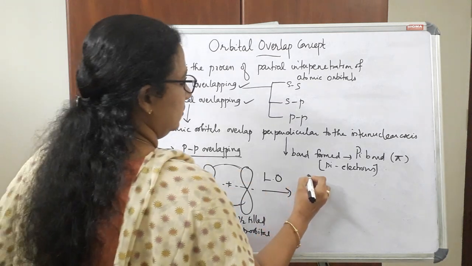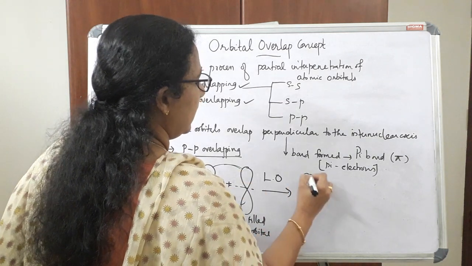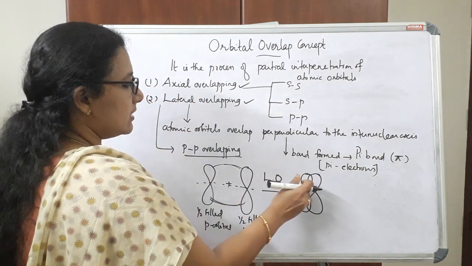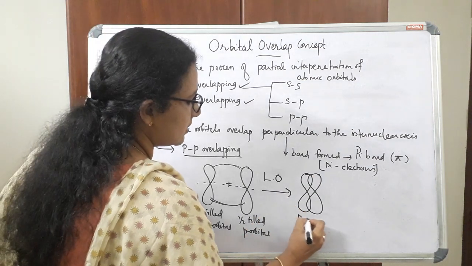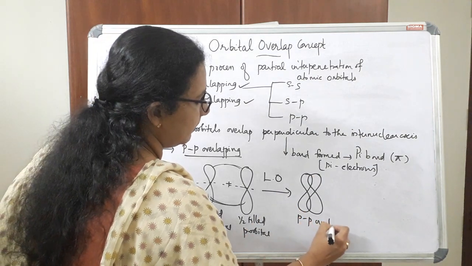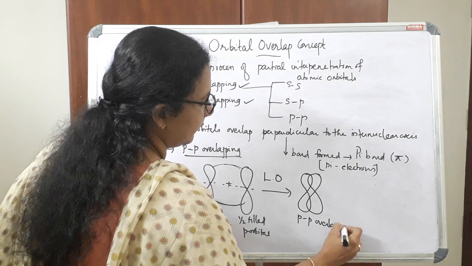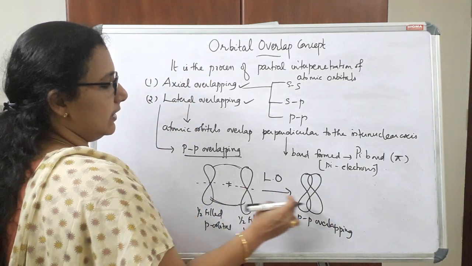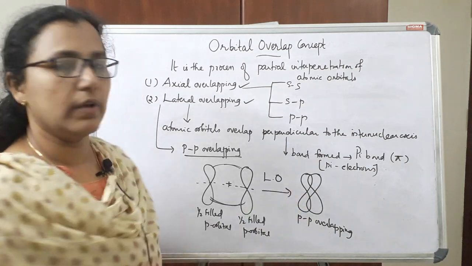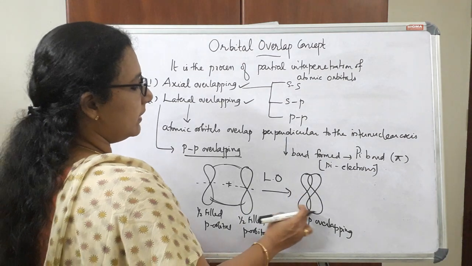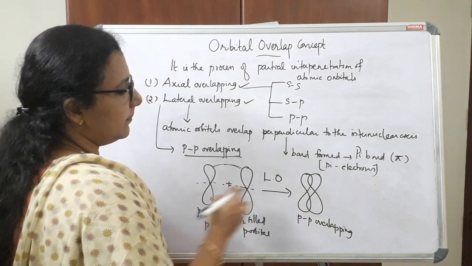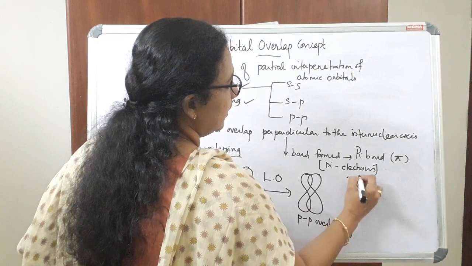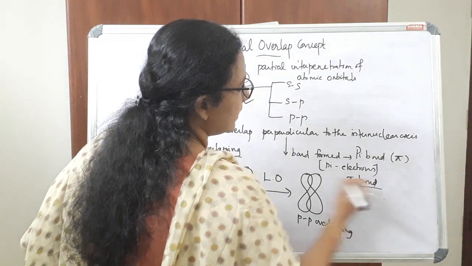So the overlapping will be like this. This type of overlapping is called PP overlapping, where the overlapping takes place laterally. This is a lateral overlapping where two p orbitals overlap laterally and form a pi bond. So the bond formed in this case is a pi bond.